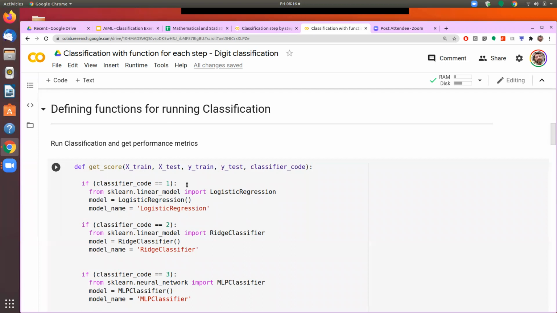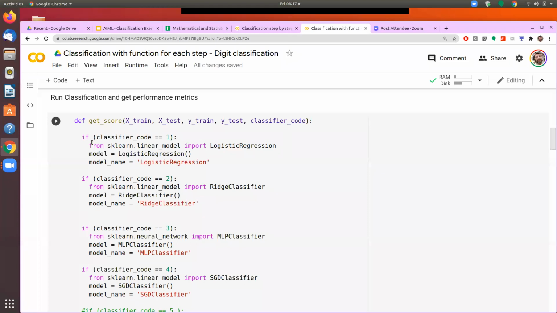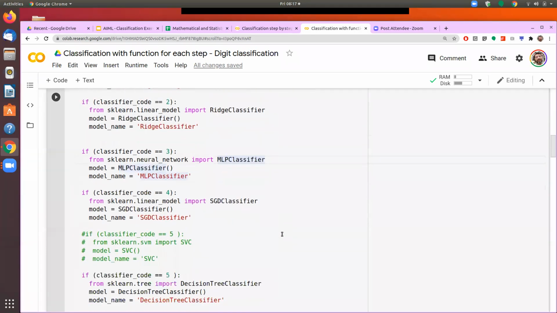The fit function, the predict function, and the performance function are all common. So we brought them into a single function, where if I pass the code as 1, it will run the logistic regression. If I pass the code as 3, it will run the MLP classifier, and so on.